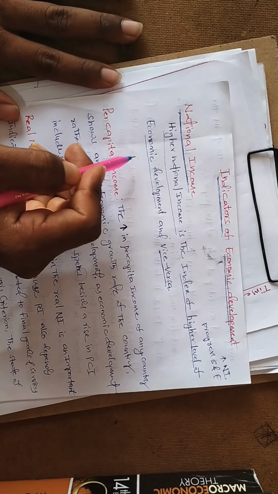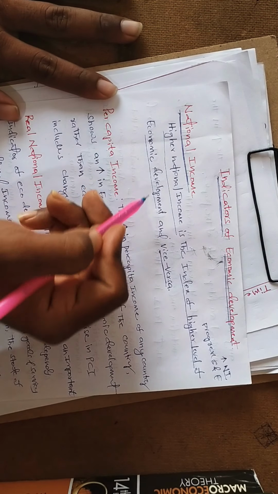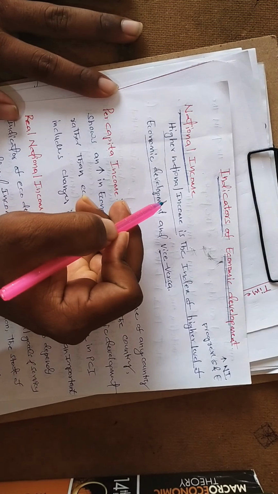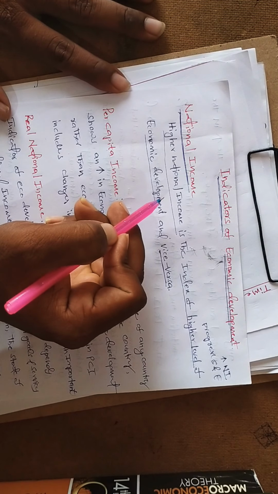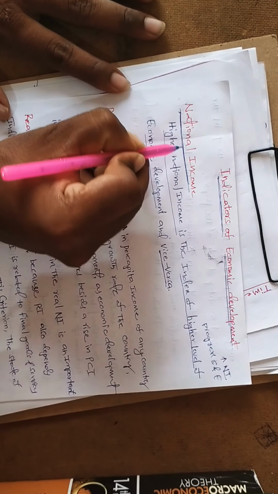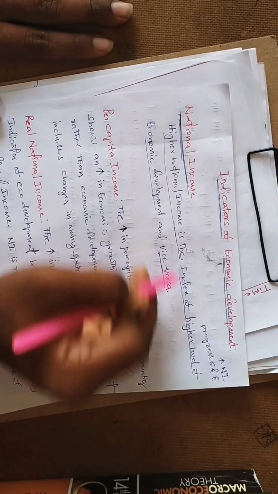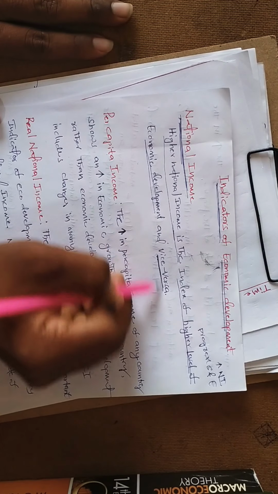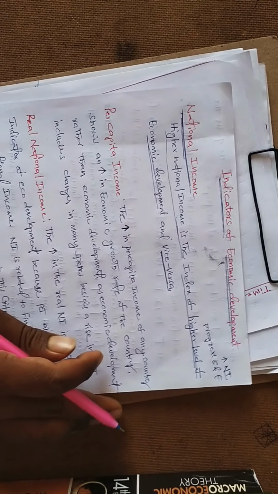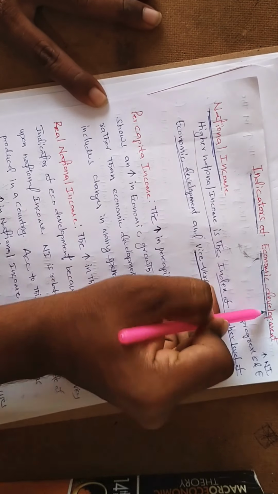How can we measure national income? National income is the final goods and services produced with respect to the population of a country. The higher national income is the index of higher level of economic development and vice versa. That's one of the indicators to measure economic development.